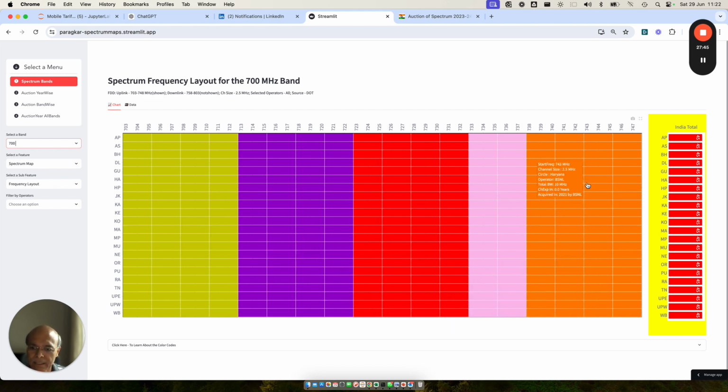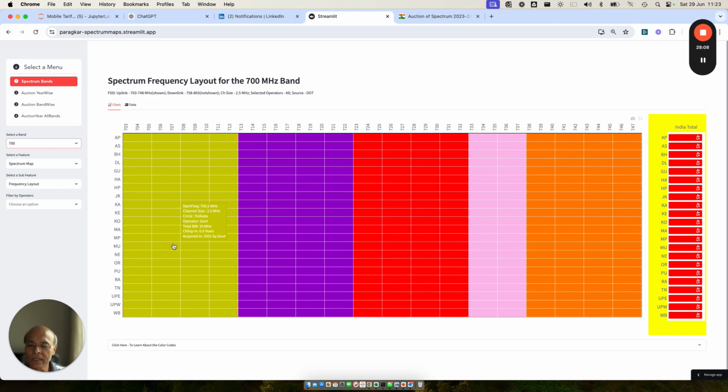If BSNL gets out of 700 megahertz and goes into the 800 megahertz band, Jio can expand by 5 megahertz more or 10 megahertz more. And if you really want BSNL to do 5G even in the low frequency band, try to make allocations to the PSU units in such a way that such a huge amount of spectrum is not being wasted.